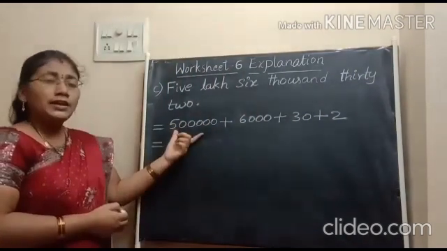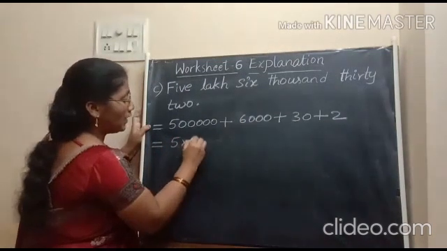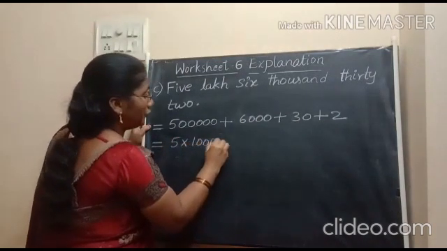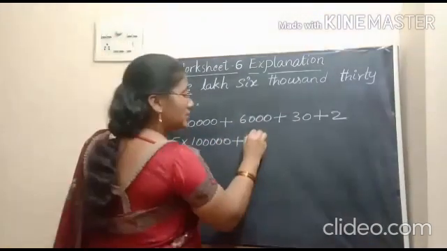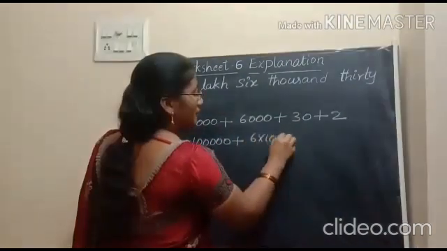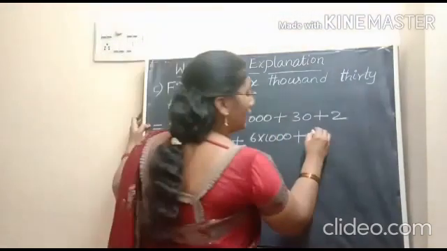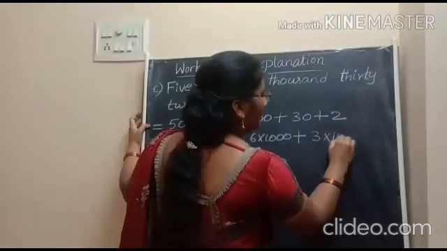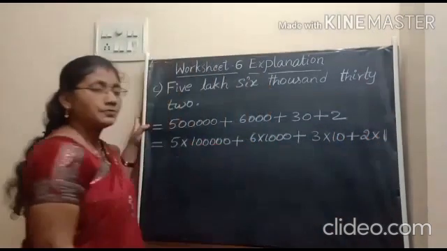Now we can write this 5 lakh as 5 into 1 lakh. And 6,000 as 6 into 1,000. Plus 30 as 3 into 10. And 2 as 2 into 1.